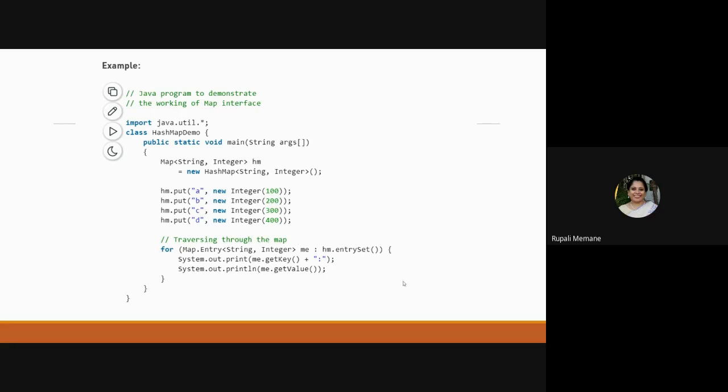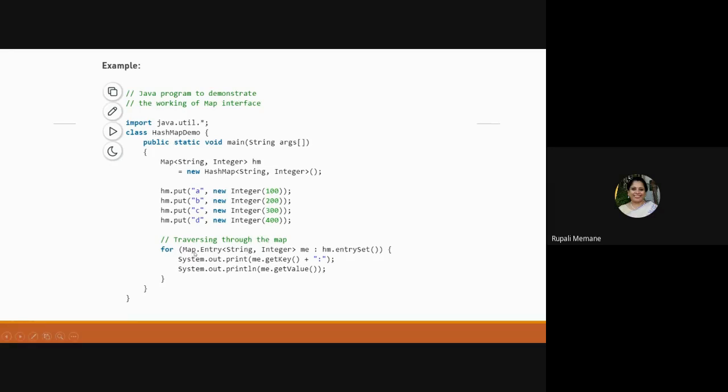We have seen the method entrySet, so I'm going to run through that. What does entrySet do? It returns all the elements in that particular set. Entry set doesn't mean a Set collection. It means the entries which you have inserted in the HashMap will be retrieved. And once I retrieve them, I need to get the key, so I need to call the method getKey.